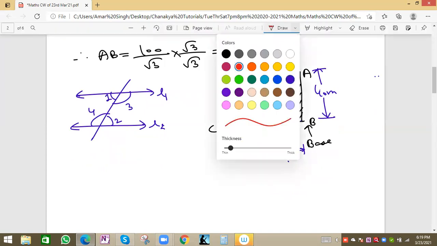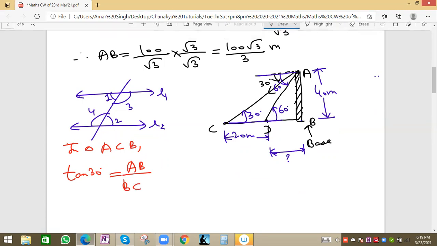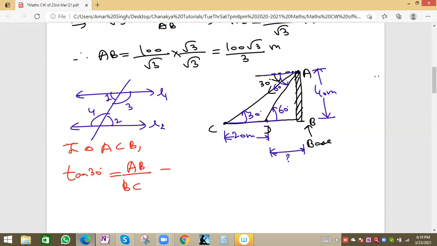See, we first will take the big triangle. In triangle ACB, tan 30 will be equal to P by B, so AB by BC. AB they have given 40 meter, and BC is basically CD plus BD.